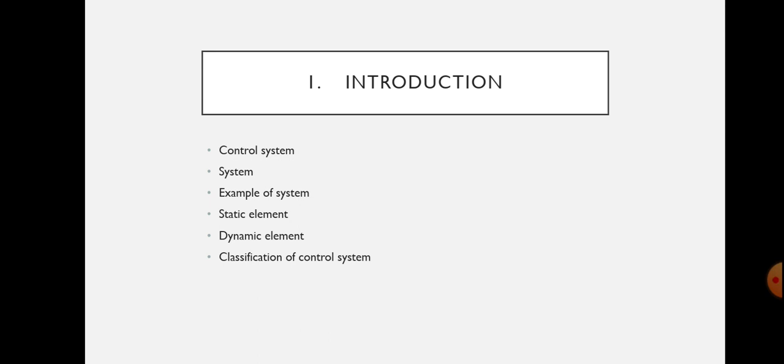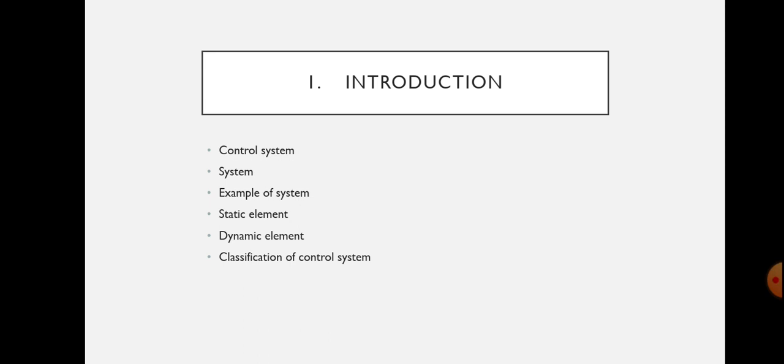Next, we can come closer to some terms like what is a static element and a dynamic element. A static element is one whose output at any time depends only on the input at that time. But a dynamic element is one whose present output depends on the past input. In the case of a dynamic element, present output depends on the past input.